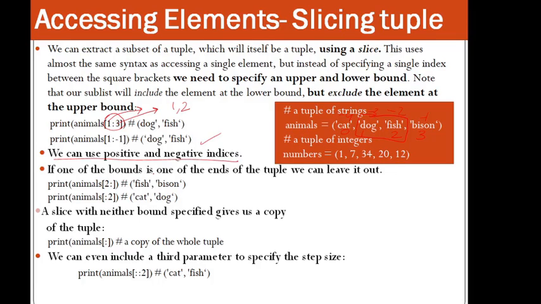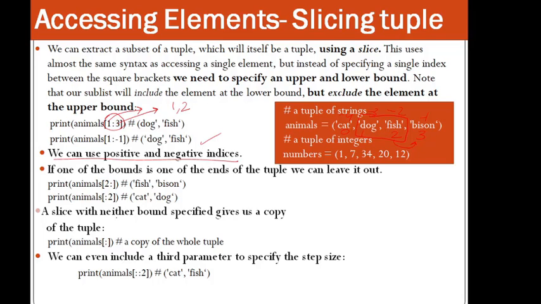If one of the bounds is one of the ends of the tuple, we can leave it out. So 2 colon, then there is nothing. What will it display? We are starting from 2, right? We are including it. So fish and bison. It will go till the end. Then colon 2. Here 2 will not be considered. Starting with 0, right? So cat and dog. 2 will not be considered over here, but we are starting from 0. In the above case, we are going up to the end.